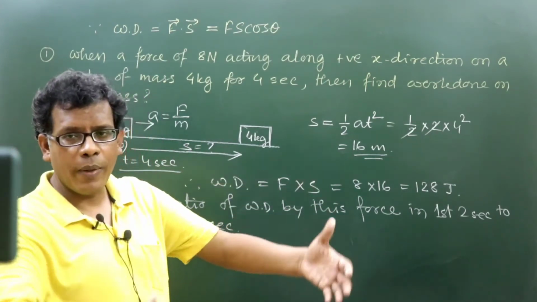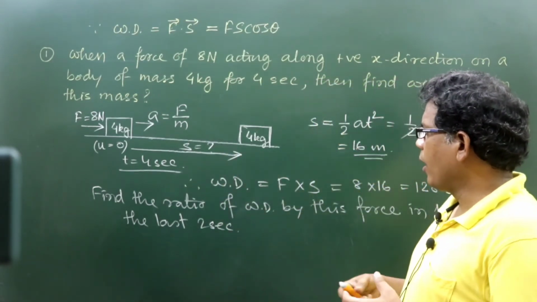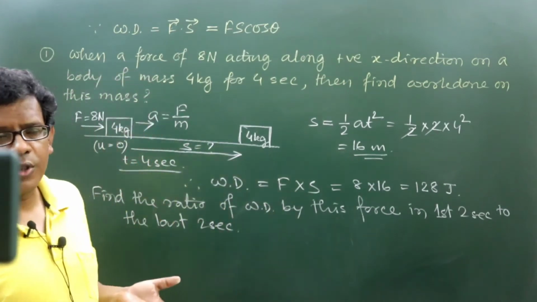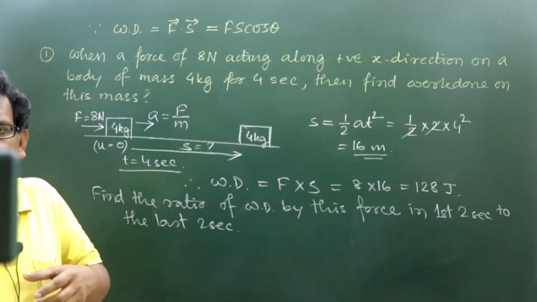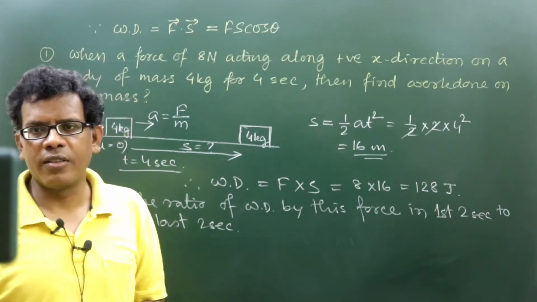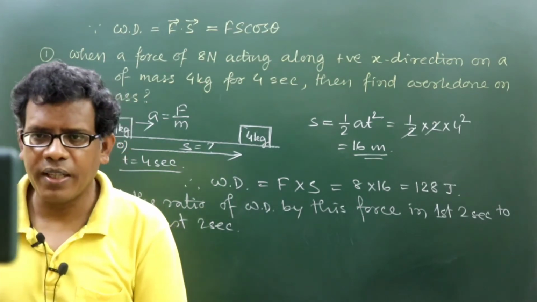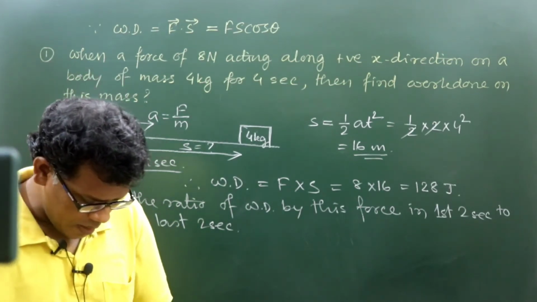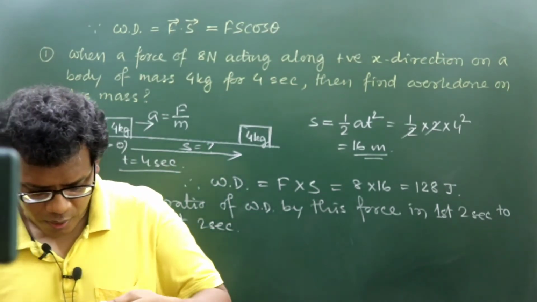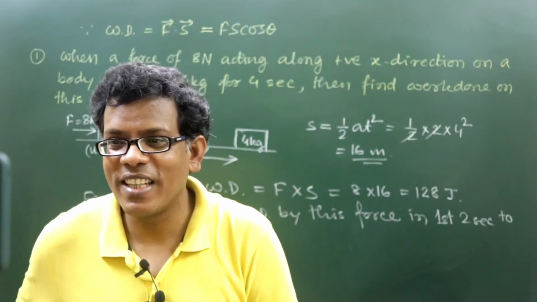Now I want to expand this question, I want to expand its domain. So now I want to know the ratio of the work done by this force on this block in two parts, the first 2 second work done to the last 2 second work done. So tell me what will be that required ratio of work done by this force on this same mass, which is given here, that is 4 kg, in the first 2 seconds to the last 2 seconds. Still all are getting different answers, that is surprising.